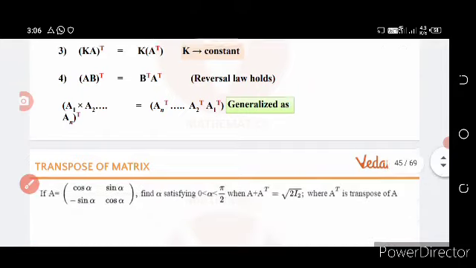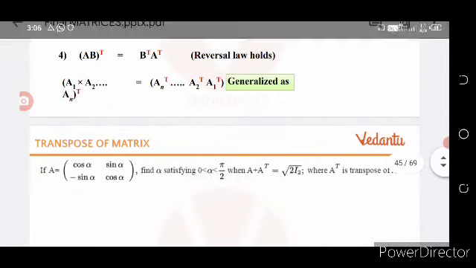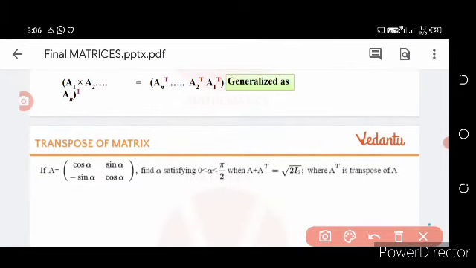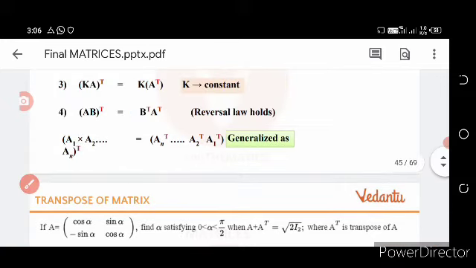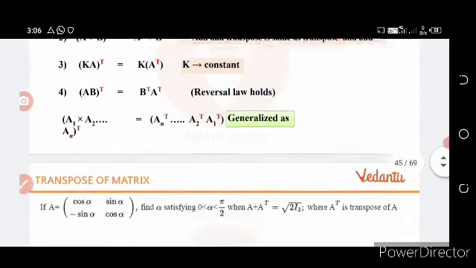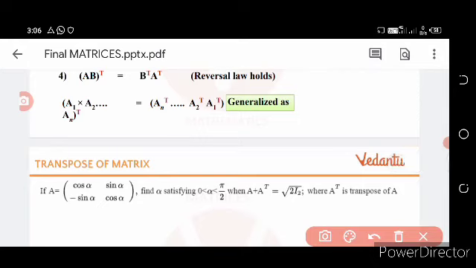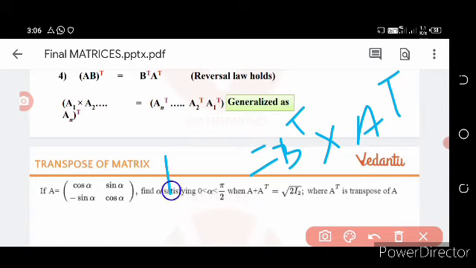Similarly, A B whole transpose is equal to, always remember, B transpose multiplied with A transpose. B transpose multiplied with A transpose is always equal to A B whole transpose.